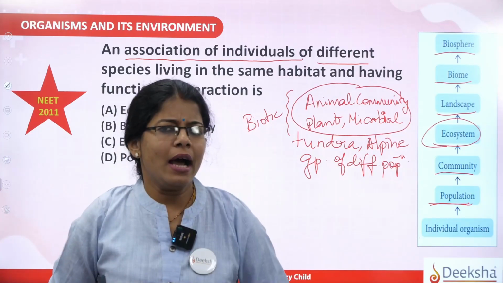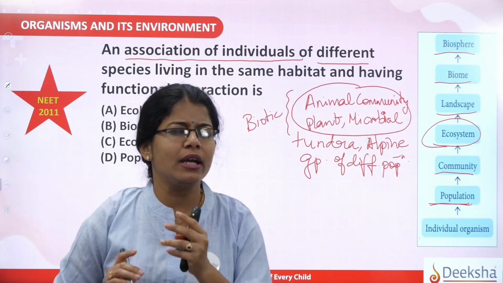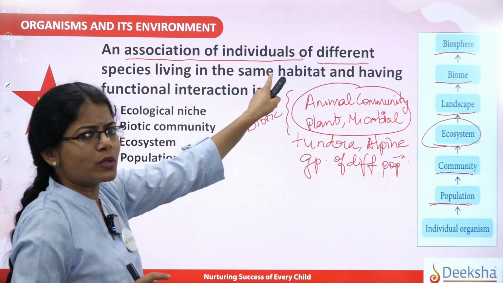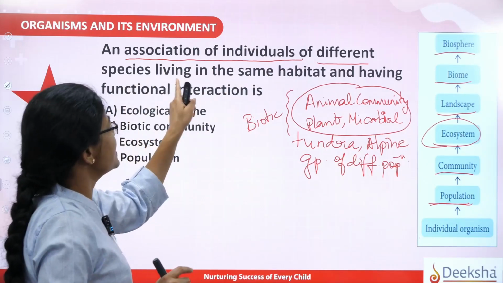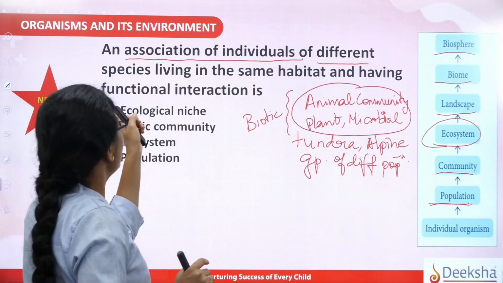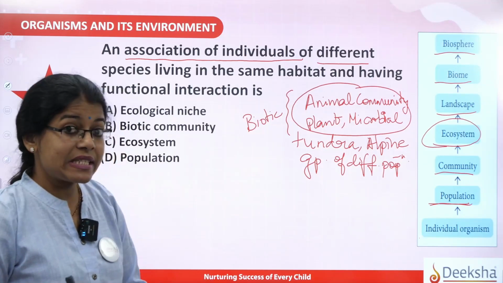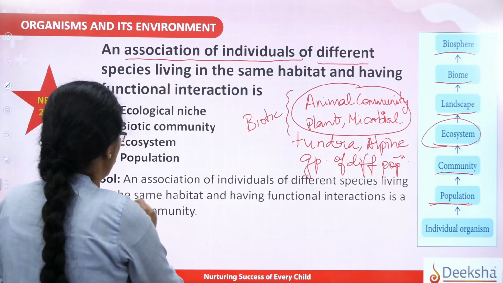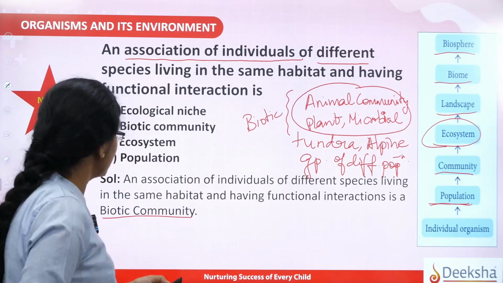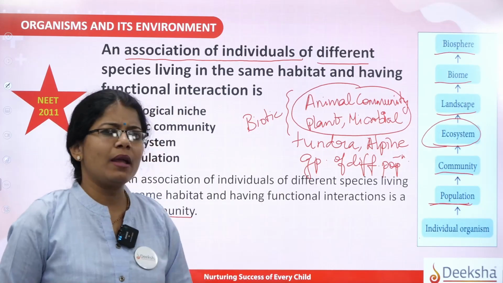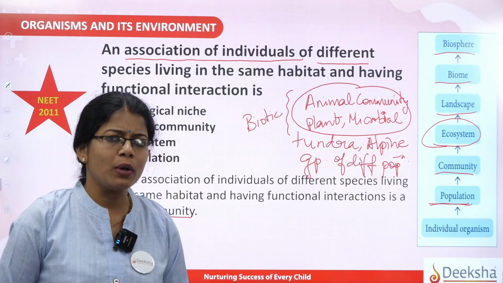So here, I think you must have got a hint about the answer. Can you tell me what the association of individuals of different species living in the same habitat and having functional interaction will be called? Yes, you're very right. That is biotic community. So the answer here is option B. Got it? So this is the very important hierarchy which you need to know about.